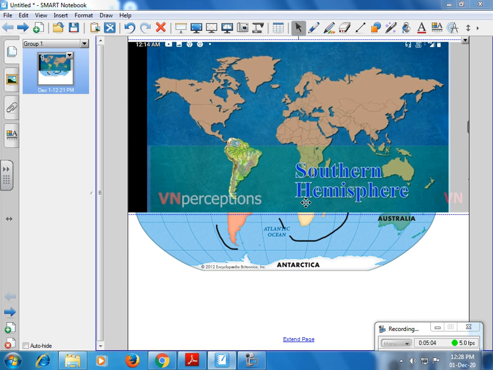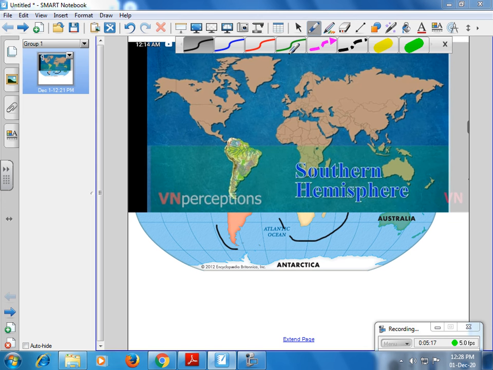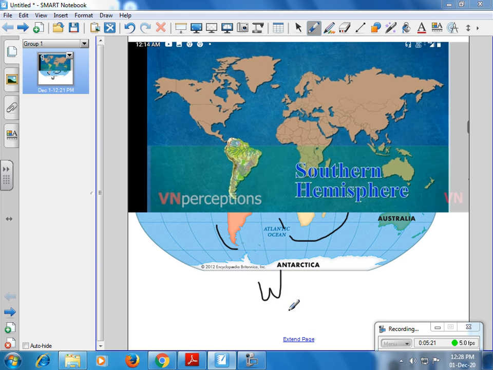South America mainly lies in the southern hemisphere. You learnt in the sixth standard about the four directions: west, north, east, south.